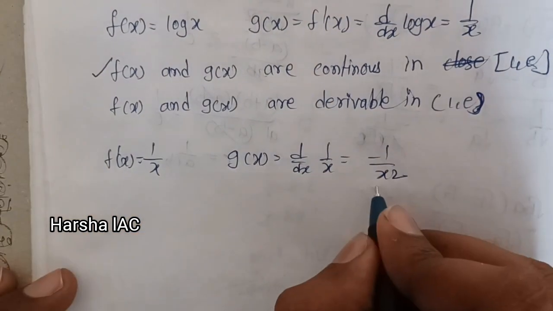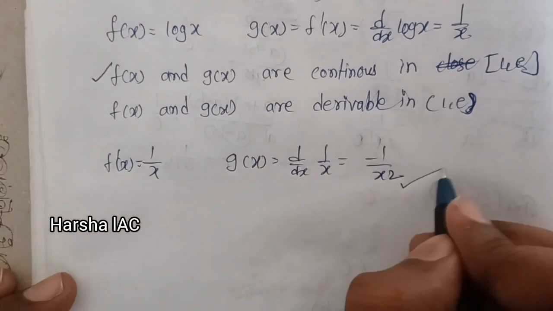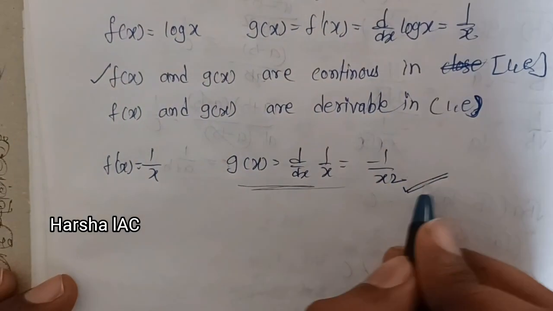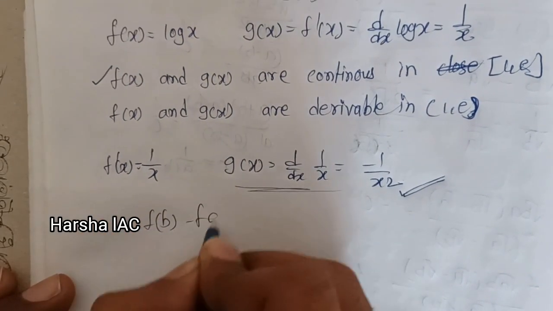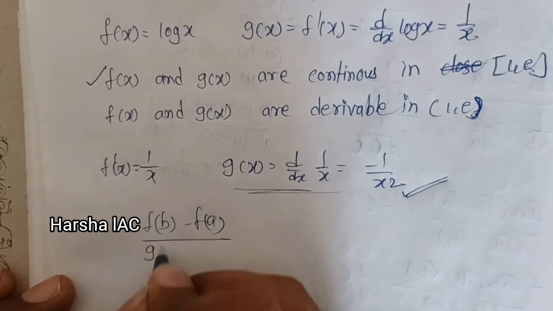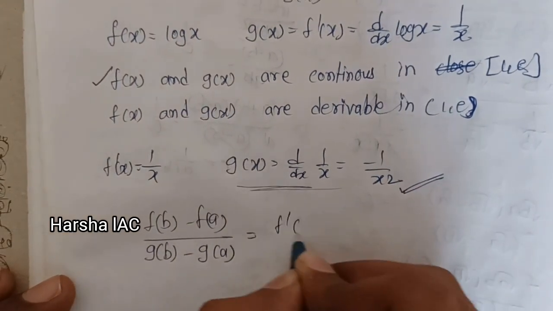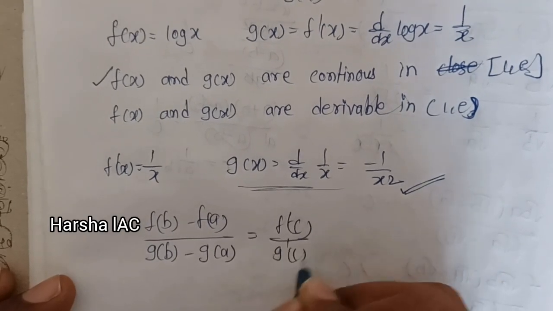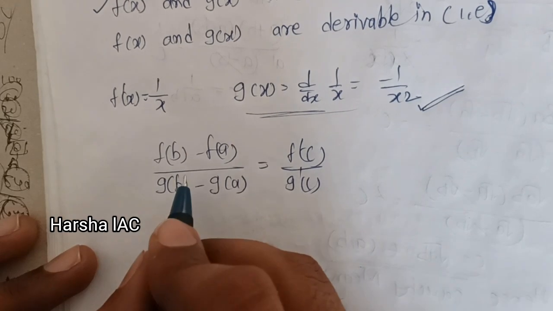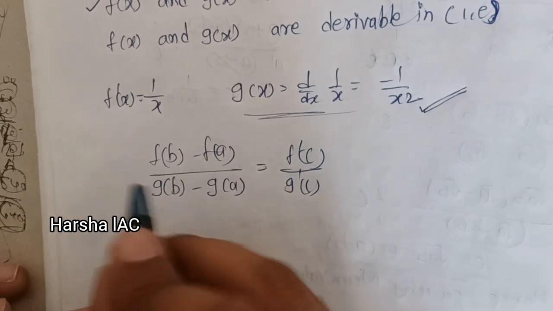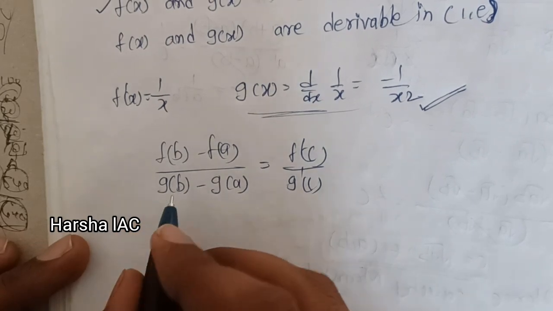Here also g of x is not equal to 0. It will be the main point to remember. It should not become 0. Next, the verification: (f(b) minus f(a)) by (g(b) minus g(a)) is equal to f dash c by g dash c. What is f of b here? By substituting the b value in the given function, that will be f of b. Here f of b is what?